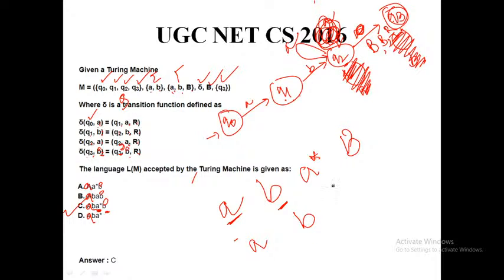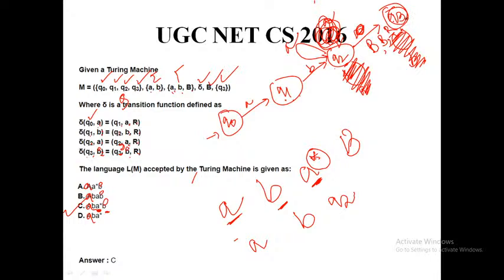Now I am at Q2. At Q2 if I receive A, then I stay at Q2 for any number of times. I can stay at Q2, but if I receive B, then automatically I am going to stop my job.